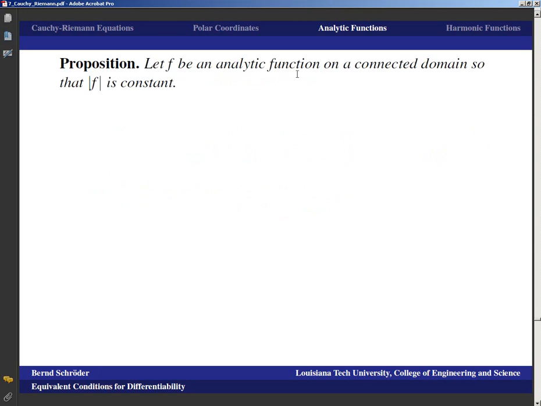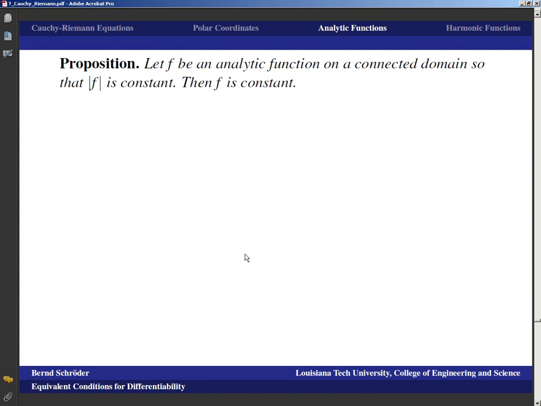Similarly, if you have an analytic function on a connected domain so that the absolute value is constant, well, then the function is constant. Now that's basically because differentiability means you can't just tweak the e to the i theta just a little bit, but unlike what we're doing on the real line, where if the absolute value of a differentiable function is constant, the function must be constant because you can't just jump to the negative without punishment.